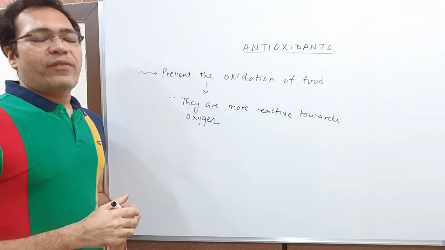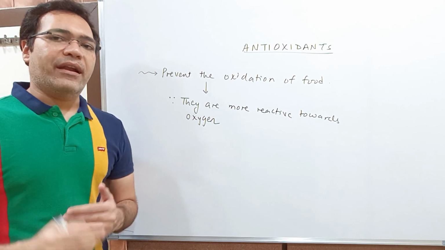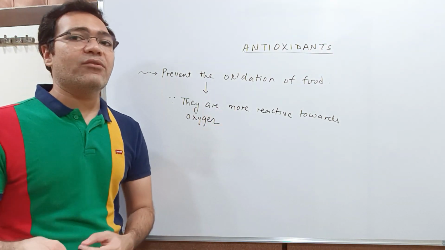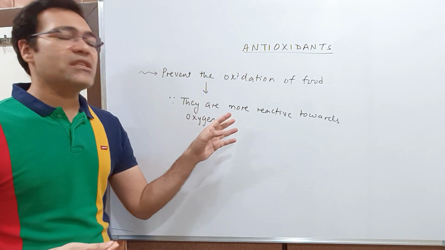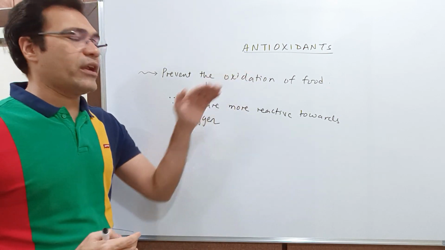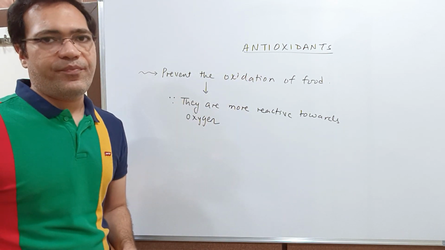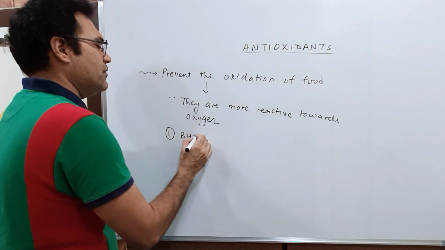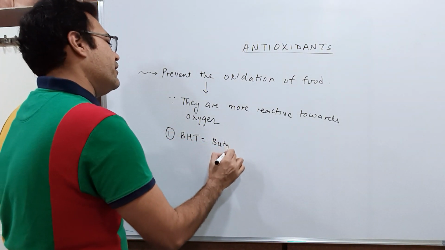So whenever oxygen comes and attacks your food, what will happen? Because these substances are more reactive towards oxygen, they will oxidize themselves and hence protect the food from oxidation.